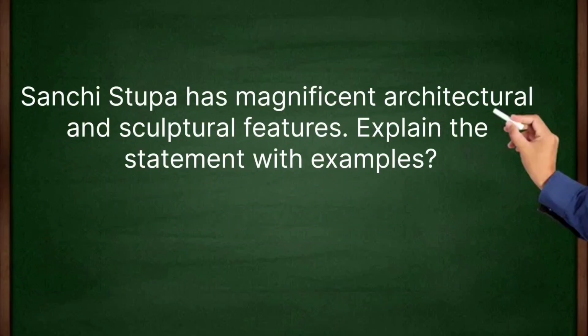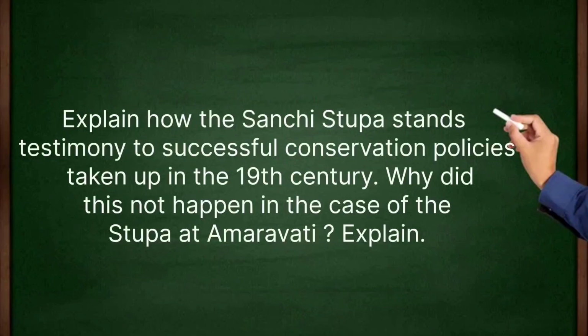Sanchi Stupa had magnificent architectural and structural features. Explain the statement with example. Explain how Sanchi Stupa stands testimony to successful conservation policy taken in the 19th century. Why did this not happen in the case of Stupa at Amravati?